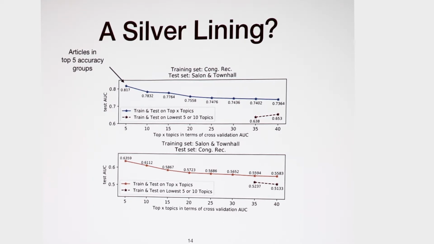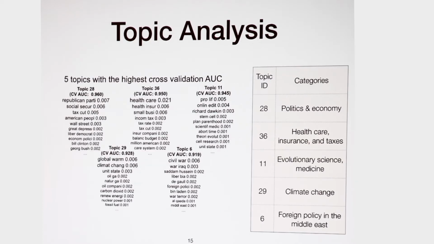We investigated a little bit, and we found out that it's probably because there is actually a language flow from Congressional record to Salon Town Hall. The detail of this language flow experiment is in our paper, and if you are interested, please refer to our paper. And here are the 5 topics with highest cross-validation accuracy for Congressional record.